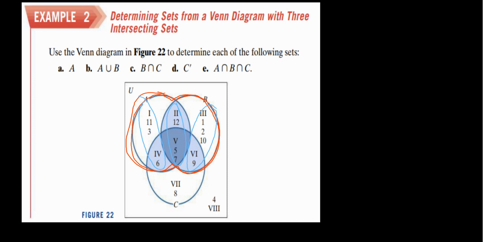So my A union with B is going to be 11, 3, 12, 1, 2, 10, 6, 5, 7, and 9. And again, I will snip the solution and put it on the bottom.